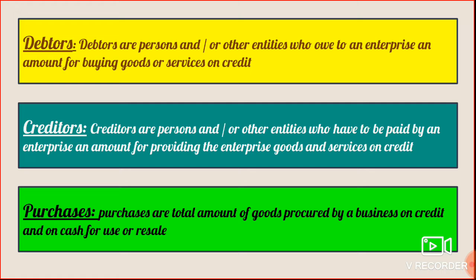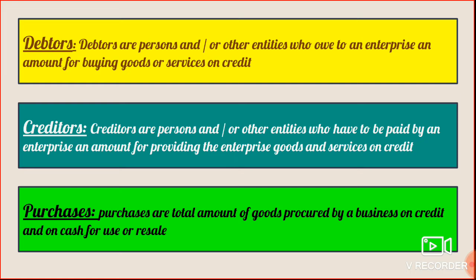Next, we have purchases. Purchases are the total amount of goods procured by a business on credit and on cash for use or resale. When we talk about purchases in accounting, it means the purchase of goods in which the business deals. If it is the case of purchasing an asset, for example machinery or furniture, in which the business is not dealing, then we do not use the word purchases.